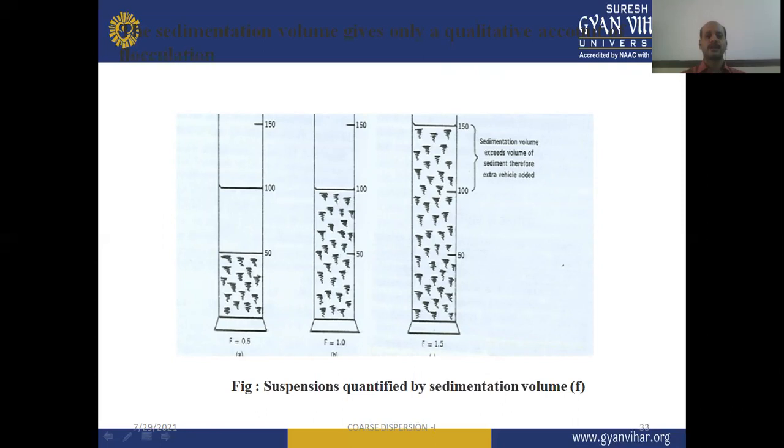So you can see in this diagram, suspensions are quantified with the help of sedimentation volume. In diagram A, the F value is less than 1. In diagram B, it is equal to 1, where VU equals VO. And in the third diagram, the sedimentation volume exceeds the volume of sediment, therefore extra vehicle should be added.